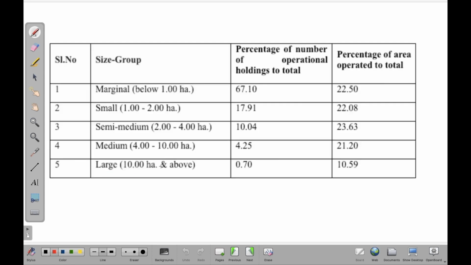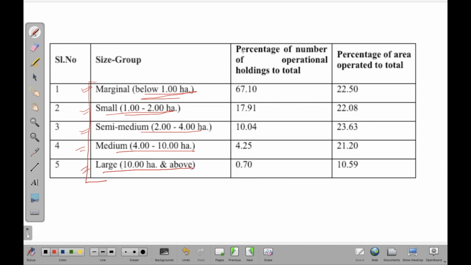Okay, now let's have a look at the size holding of land in India. So this classification is actually important. Sometimes several questions are asked, such as what is a marginal size holding, what is the exact area of that particular land. So when it comes to marginal, we are talking about below 1 hectare, and when it comes to small, it is between 1 to 2, semi-medium 2 to 4, medium 4 to 10, and large farmers would be owning 10 hectares and above.